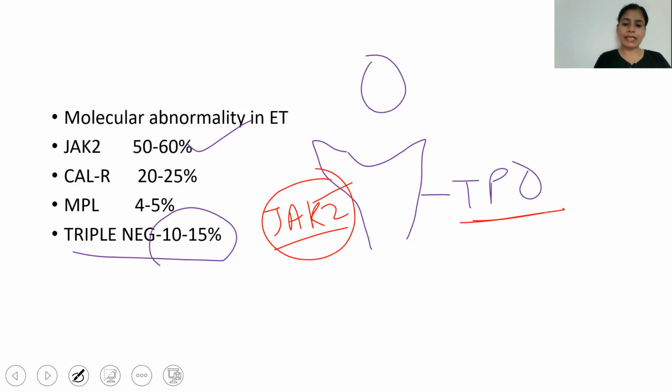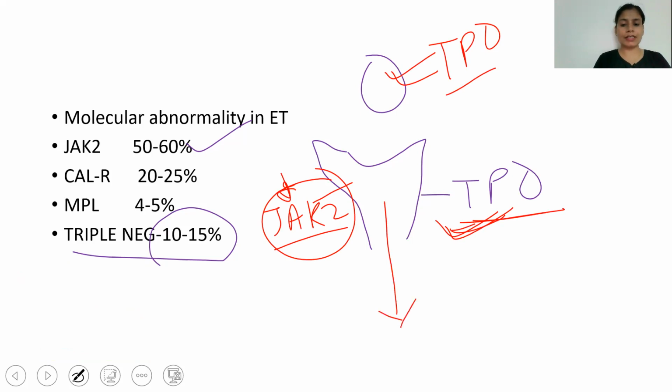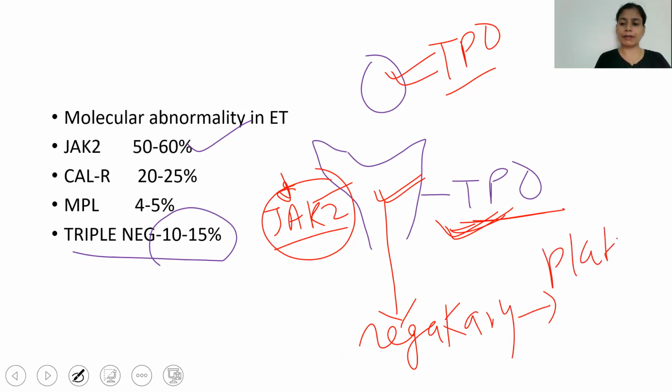So what happens in the case of mutation of JAK2? Without thrombopoietin, there is continuous activation of the thrombopoietin receptor. So there is continuous production of megakaryocytes, and from megakaryocytes platelets will be produced. So this is the pathophysiology.